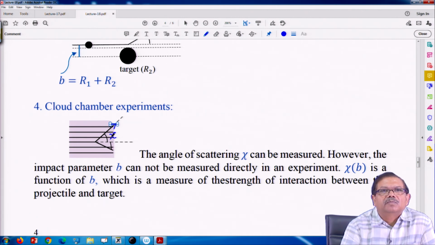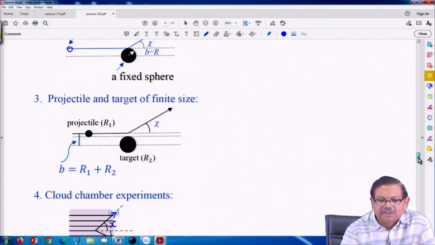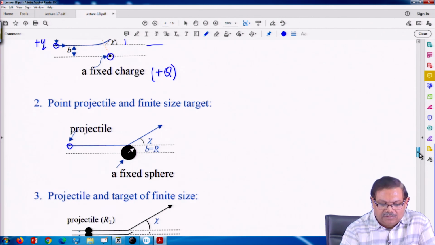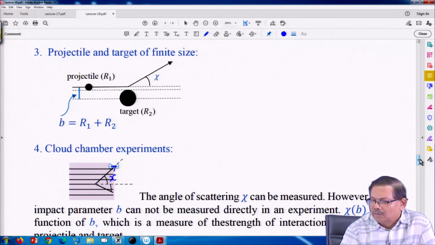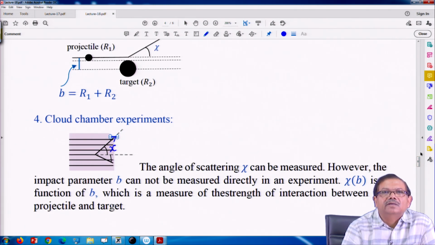So, from a photographic plate one can find out very easily the angle of scattering, but since all the particles are subatomic, it is impossible to know the impact parameter. It is so small that from experiment it is impossible to get the impact parameter. So, there are various kinds of processes where the impact parameter may or may not be measured at some subatomic sizes, but there are collisions or scattering.